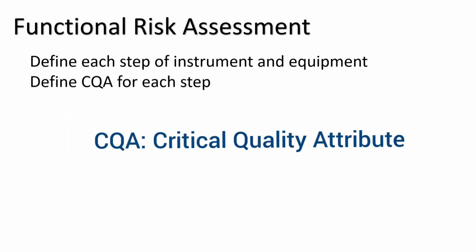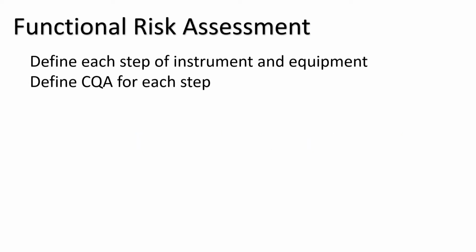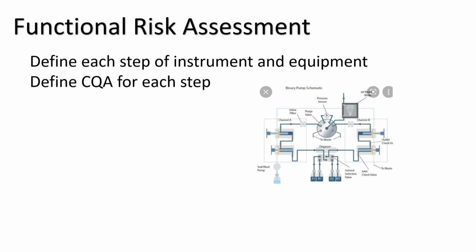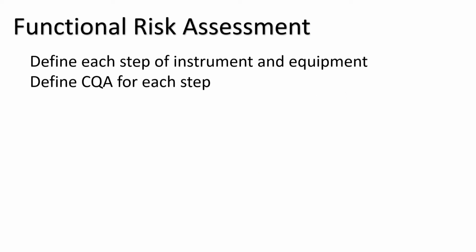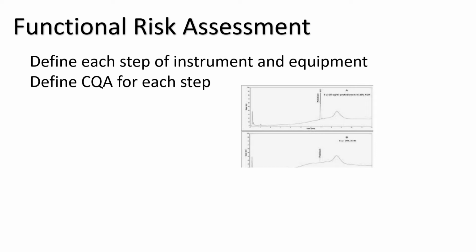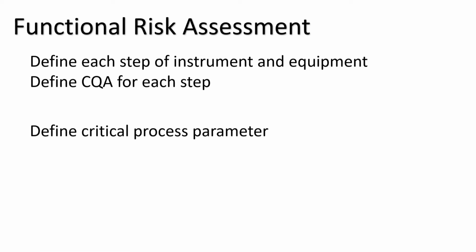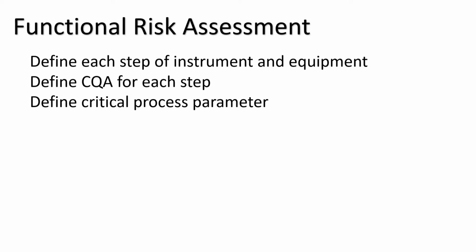Define the CQA for each step. For the HPLC flow, what is the critical quality attribute? That is retention time. If your flow is not good, if your flow is not stable, then your RT will change. So for the flow, the CQA is retention time. Define the critical process. What is the critical process? The critical process is flow. You have to establish the flow, like 1.5 ml. You can put 1 ml, 2 ml, 5 ml. That is your process parameter.